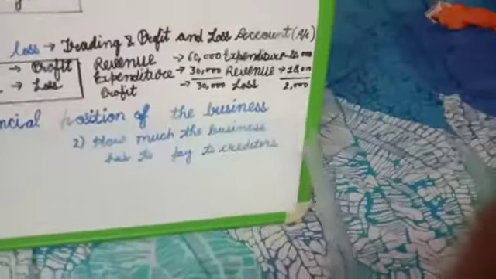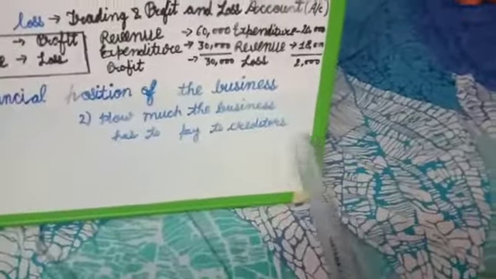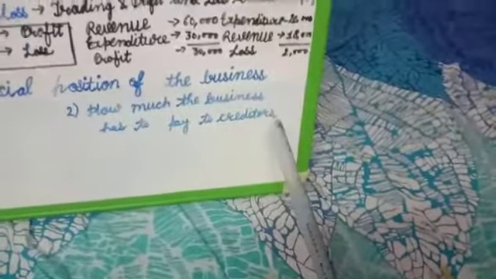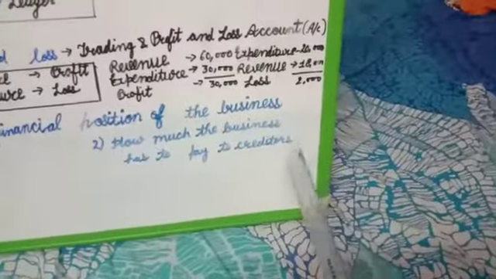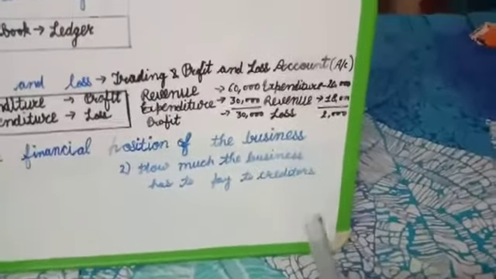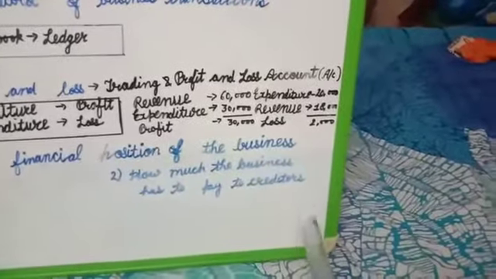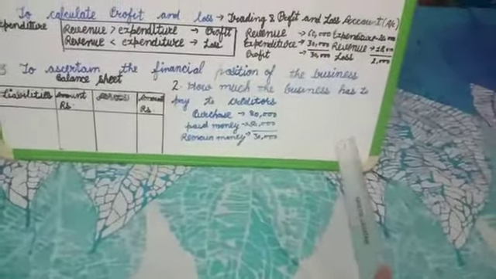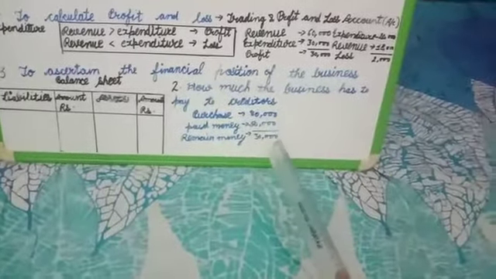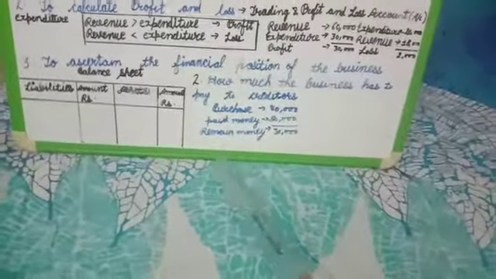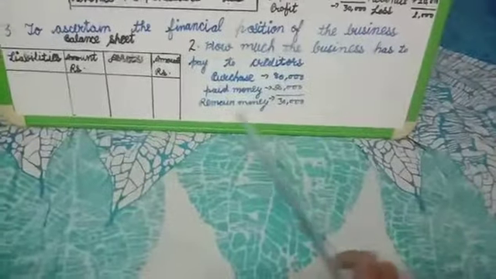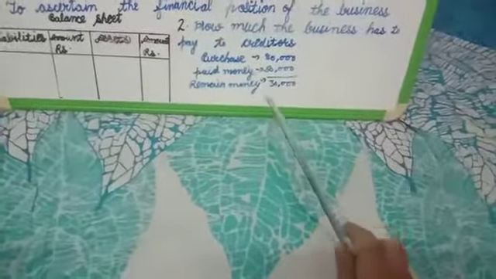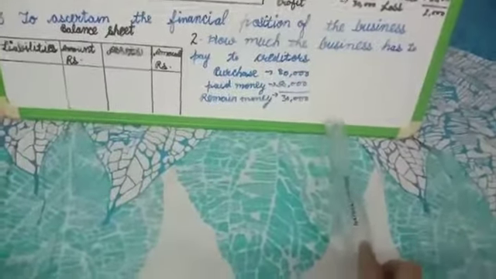Next is how much the business has to pay to creditors. Here the question is, who are creditors? Creditors are the persons who are to be paid an amount by the enterprise for buying goods or services from them on credit. A businessman purchased goods on credit for 80,000. He paid 50,000. The remaining money is 30,000. How much does the business have to pay to creditors? That amount is 30,000. This amount is the creditors amount.